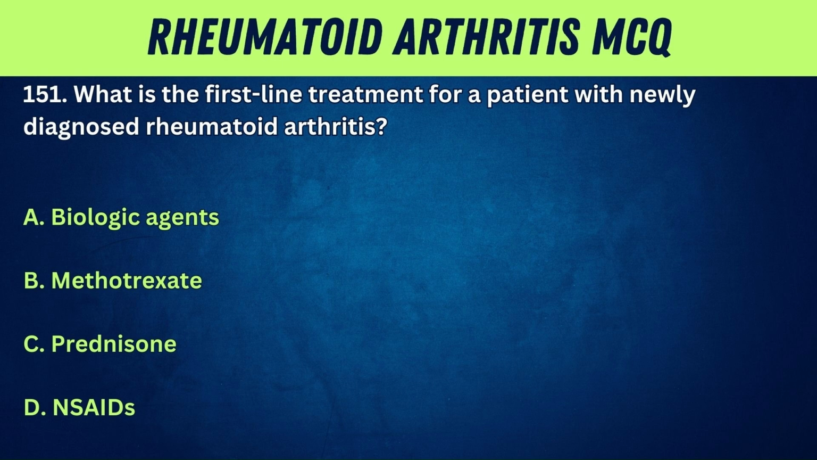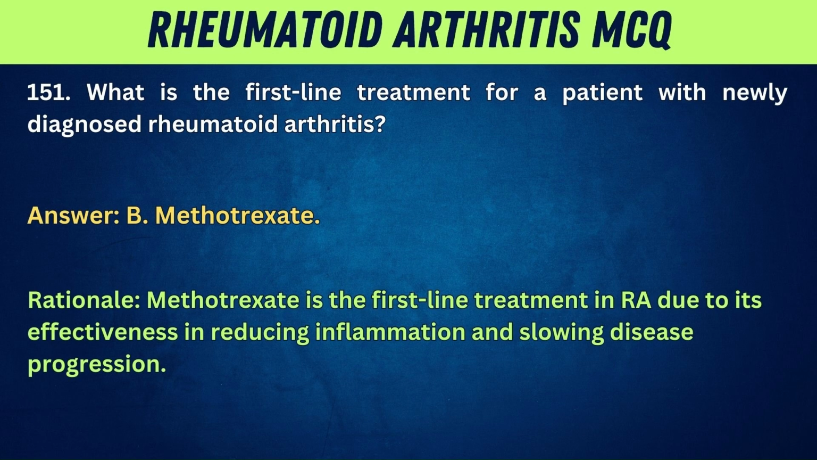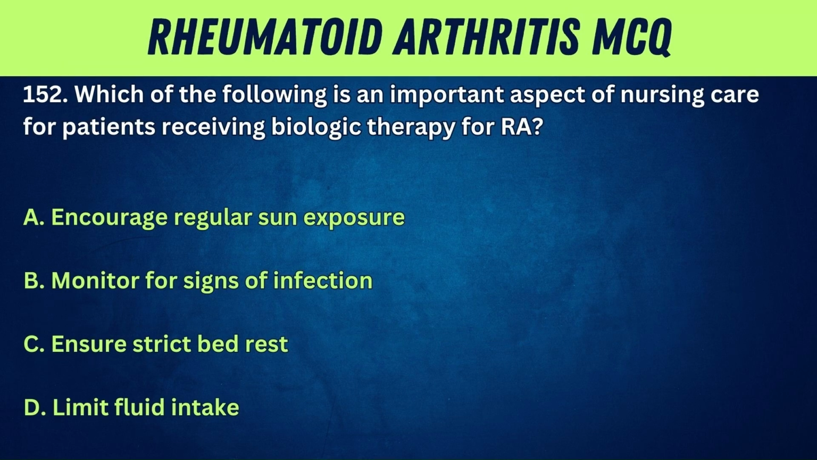151. What is the first-line treatment for a patient with newly diagnosed rheumatoid arthritis? A. Biologic agents. B. Methotrexate. C. Prednisone. D. NSAIDs. Answer. B. Methotrexate. Rationale. Methotrexate is the first-line treatment in RA due to its effectiveness in reducing inflammation and slowing disease progression.